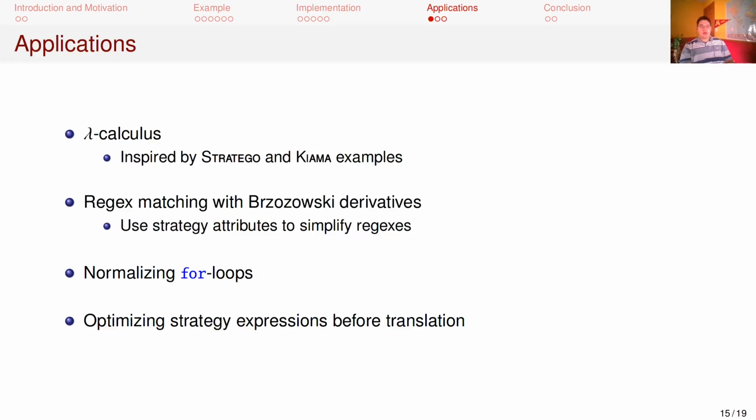Other applications, which I will discuss next, are normalizing for loops, and within the implementation of strategy attributes to optimize strategy expressions.